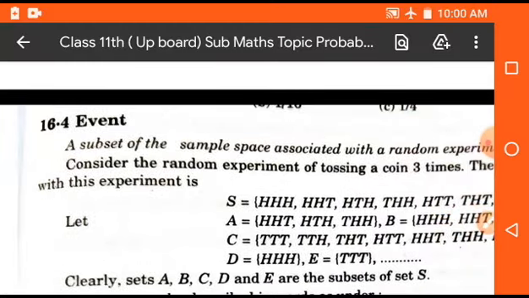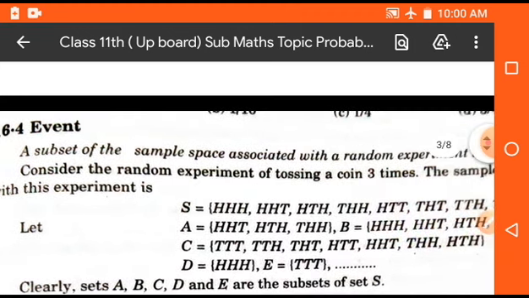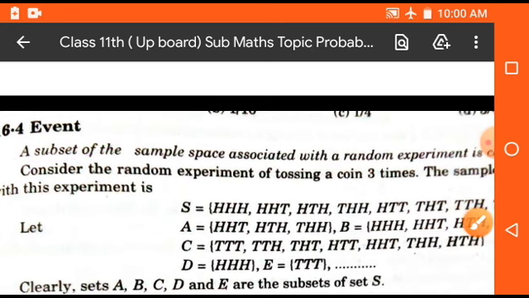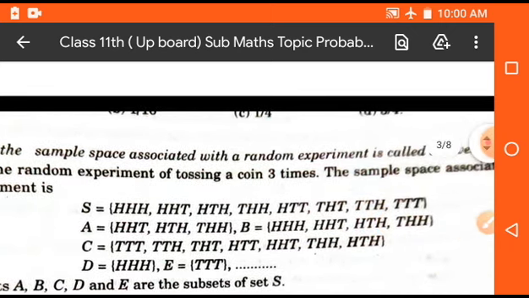Now we will consider event. A subset of the sample space associated with a random experiment is called an event. So here, if we consider three coins, the sample space will be HHH, HHT, HTH, HTT, THH, THT, TTH and TTT. So these are the sample space in the case of three coins.